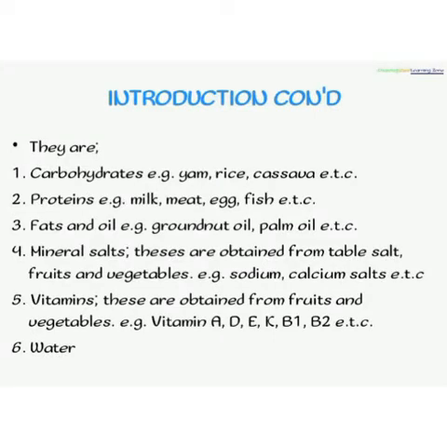We have the 6 major classes of food. The carbohydrates, examples, we have yam, rice. Second is proteins, examples of which are milk, meat, eggs, fish. The third is fats and oil. We have pears, groundnut oil, palm oil. The fourth is mineral salts. These are sodium salts, calciums. The sodium salt can be gotten from normal table salt, that's sodium chloride.